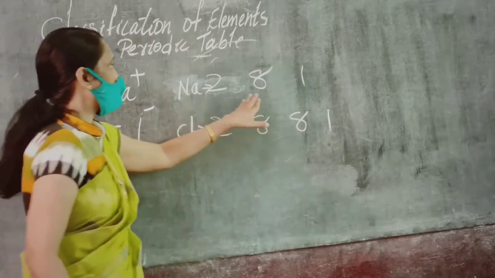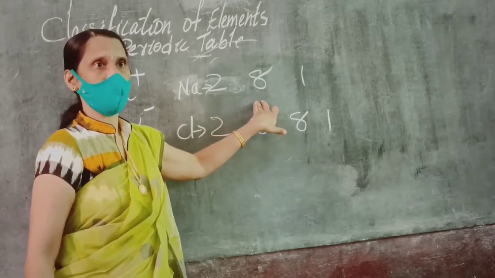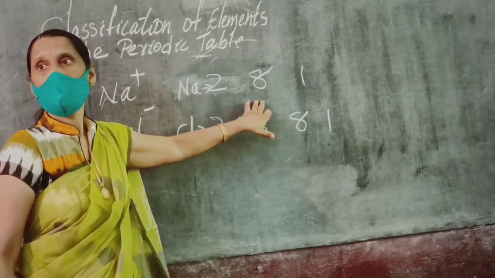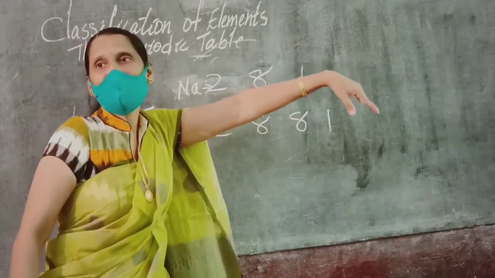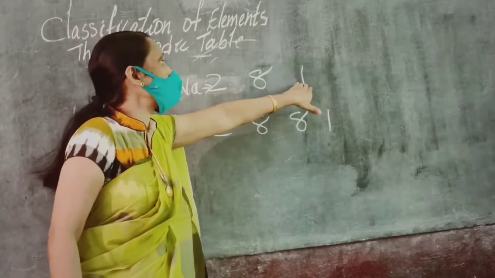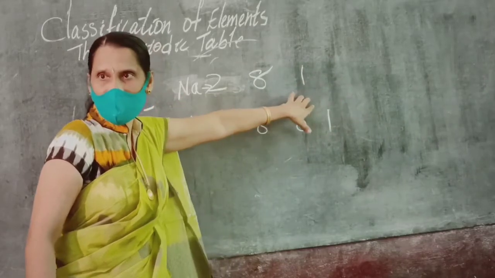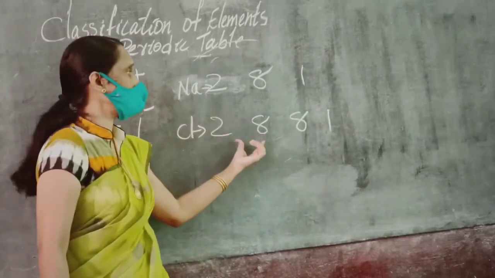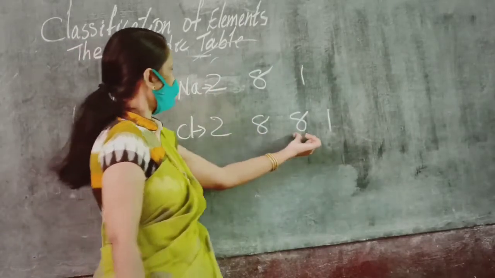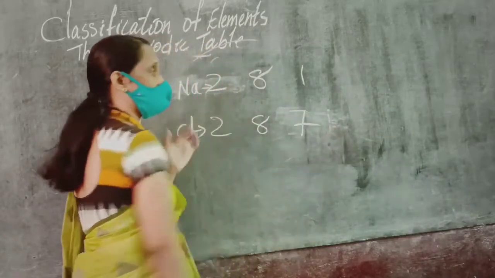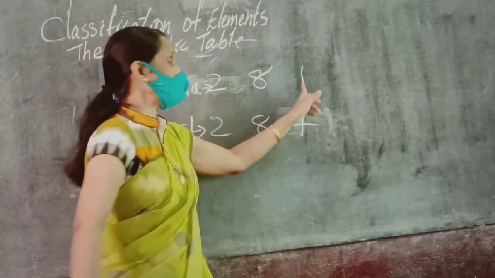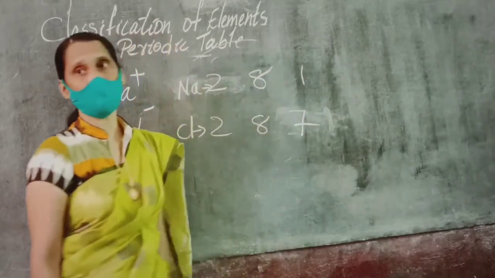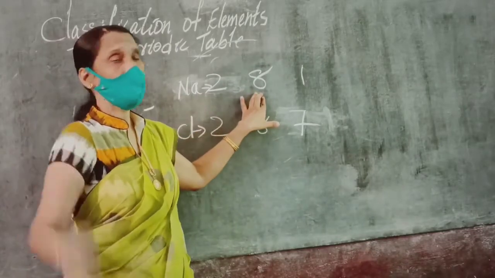So see here, in order to get the octet completed, sodium, when it gets a chance, will try to have that one electron removed. It is ready to give this one electron to any other atom. Understand? So when one electron is removed, it becomes 2, 8. So one electron it is getting lost. When it has lost one electron, it will get its electronic configuration.